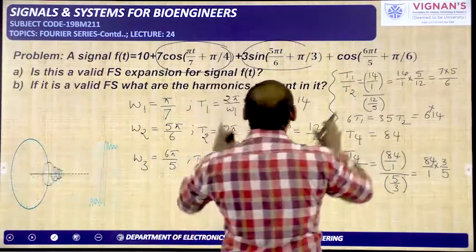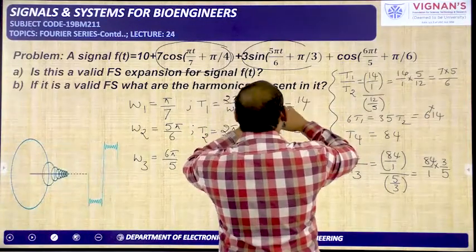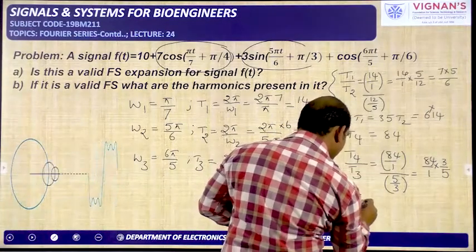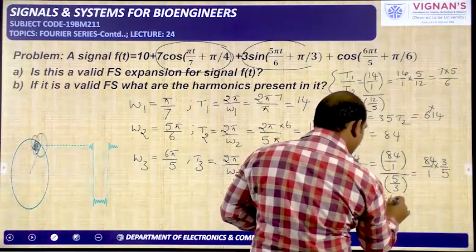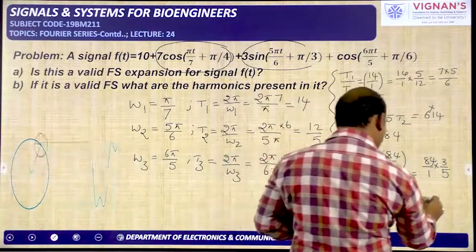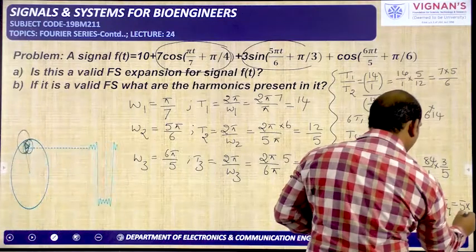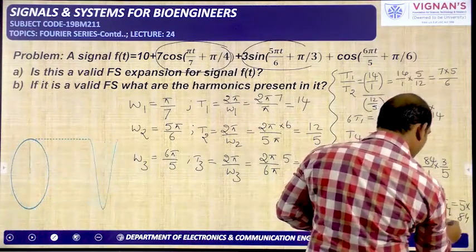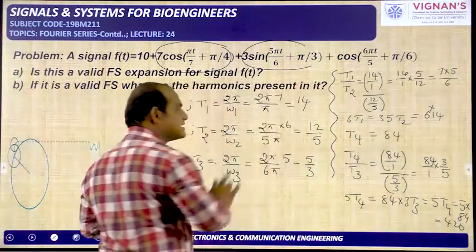Now what is the time period of these three terms? That means what is the time period of the periodic signal formed by the combination of these three? It is 5T4, or 84 into 3 into T3. Anything is okay. So I am taking 5 times T4, that is equal to 5 times 84, that is 420. So 420 is the time period of the overall periodic signal.